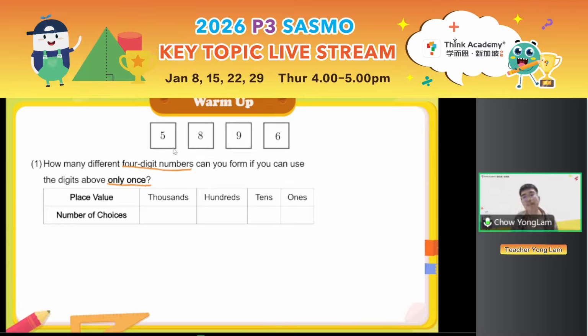So we want to use the digits 5, 8, 9, and 6 to form 4-digit numbers with no repeating digits. Meaning if I choose 5 for the thousands, my hundreds cannot be 5. So how many ways are there to choose your numbers? Anyone who is fast can give me the answer directly? Okay, some of you are already pretty fast. So let's see how this works. For a 4-digit number, remember the place values: starting from the ones, we have the ones, the tens, hundreds, and then thousands.